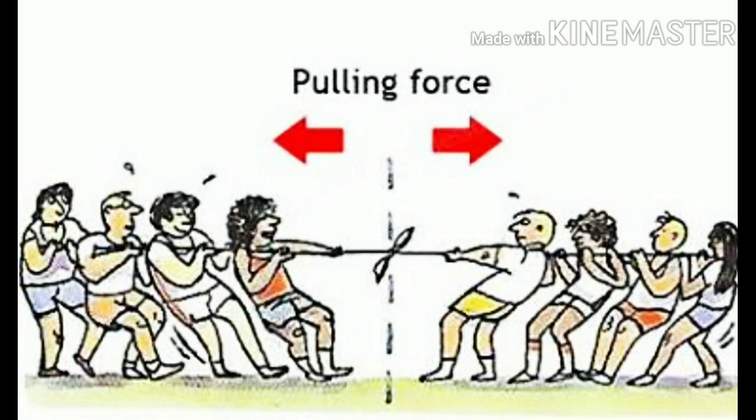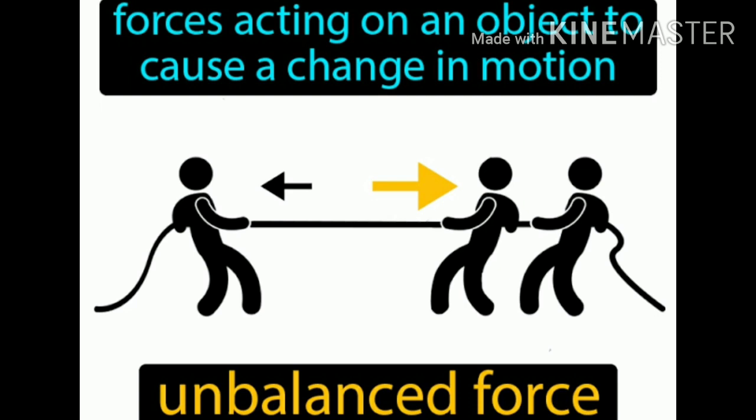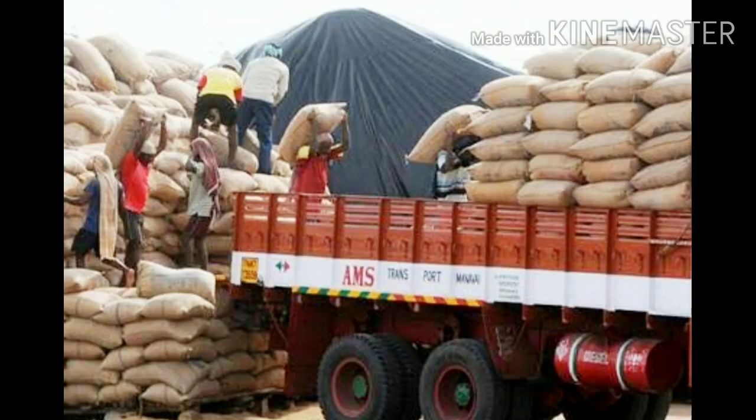Children playing tug of war pull the rope in their respective directions. If the pull of the force is equal on the two sides, the rope does not move. If the force is more on one side, the rope moves in that direction. This means that initially the two forces are balanced. The rope moves in the direction of higher force when the forces become unbalanced.